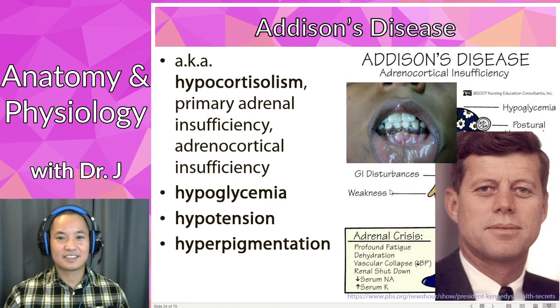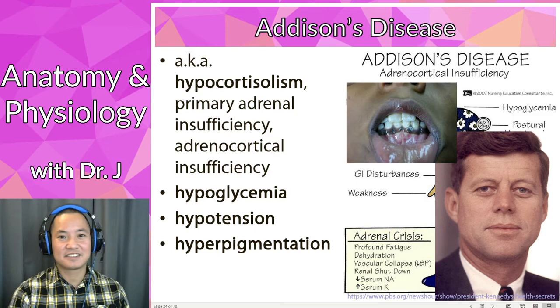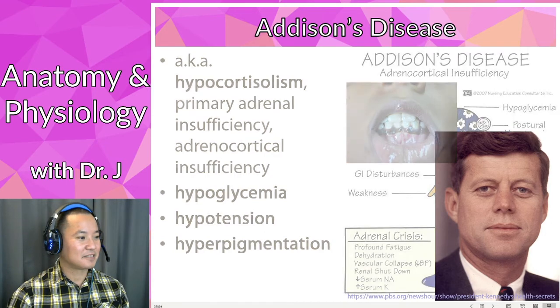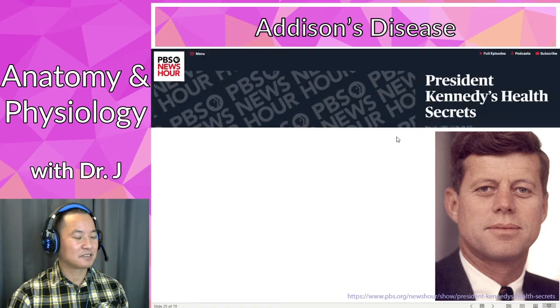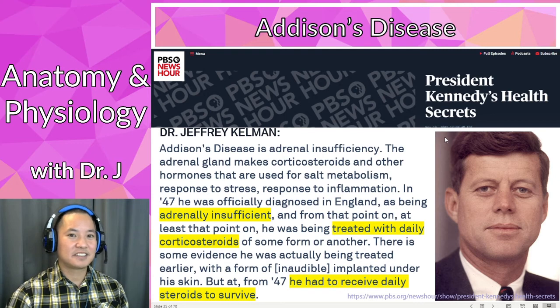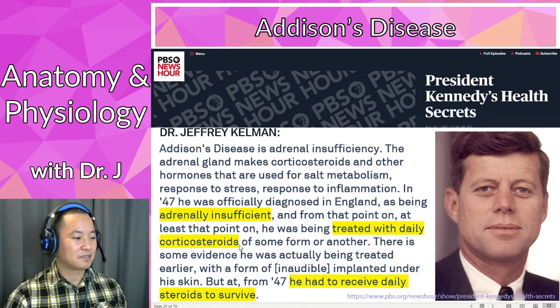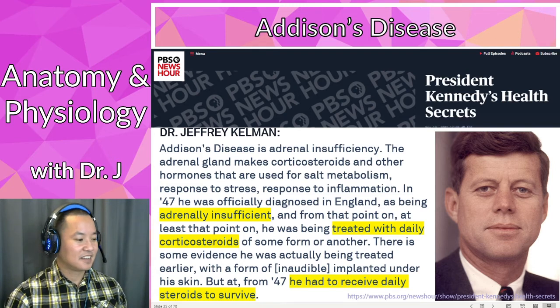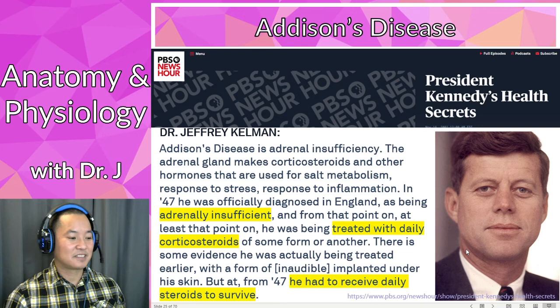And this, yeah, JFK. So he had Addison's disease among many other endocrine diseases. And yeah, it's very interesting. There's this article right here. And what they noticed is that he was adrenally insufficient. So he was lacking all of these adrenal cortex hormones, including cortisol. And so every day he needed to be treated with cortisol, corticosteroids. That's the family that includes cortisol. And yeah, he needed to receive daily steroids to survive.